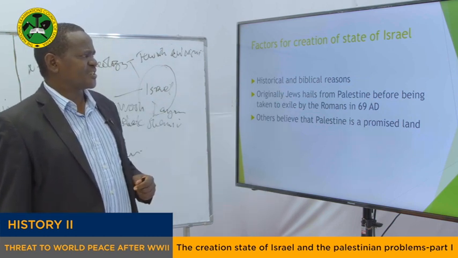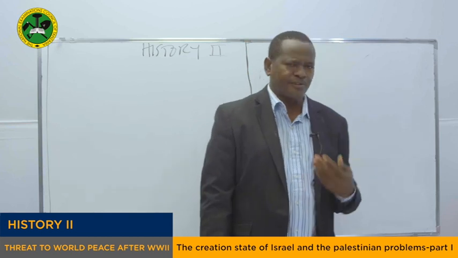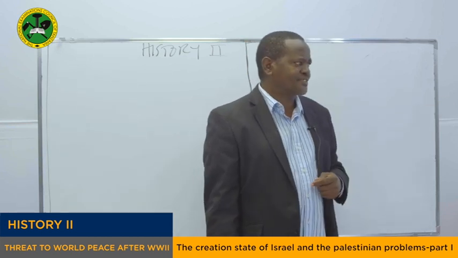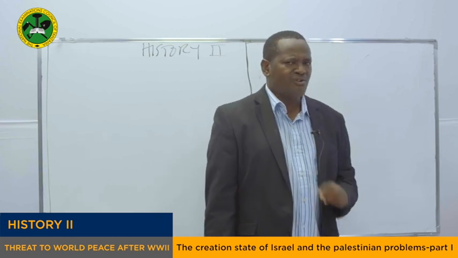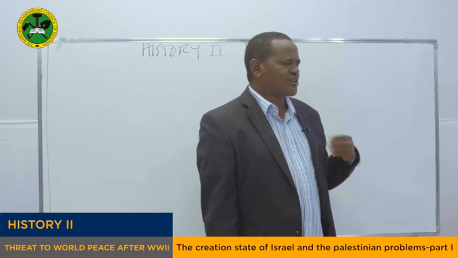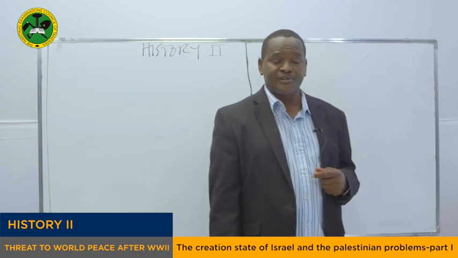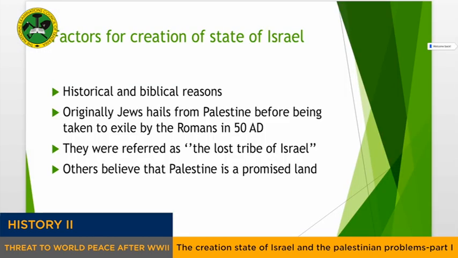My dear students, another factor for the creation of the State of Israel is the historical or biblical reason. Why do we say historical or biblical reasons? Historically, the Jews hail from Palestine. That means their origin is from Palestine. That is their home, and no one can deny this. Because that is their home, they have the right to go back and establish a state in their home. And remember, most of them were taken into exile by the Romans.